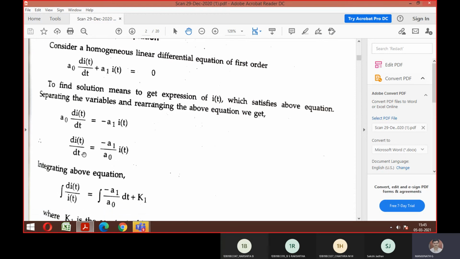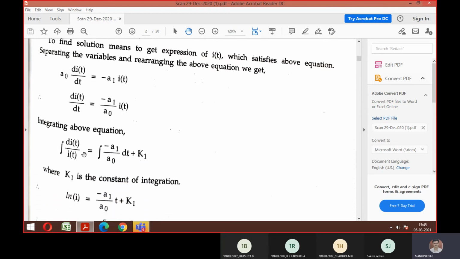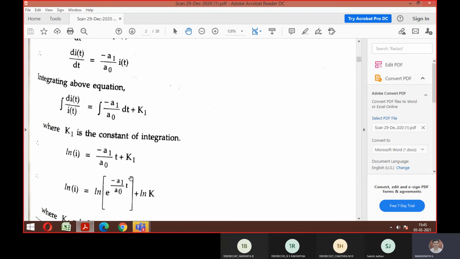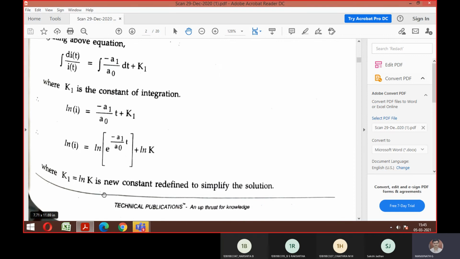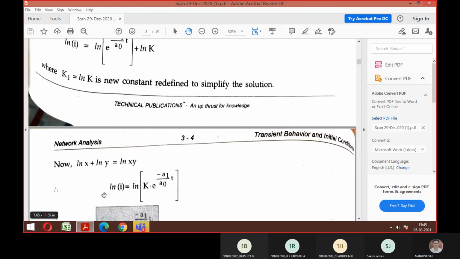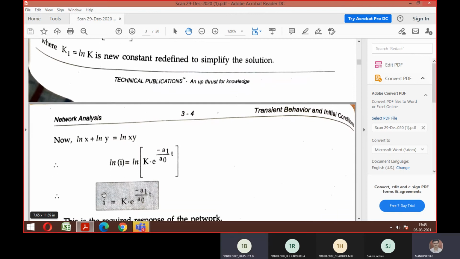So what is happening here? I need to get only i of t. Means what should I do? How will you overcome the differentiation? Good, integration. So integrating on both sides, you are going to get one constant k1, right? That is the constant they have mentioned there. Integration gives you ln i, or log i. If you take ln on both sides, it will be in exponential form. So this is a simple derivation. I hope everyone remembers the log A, log B formula.